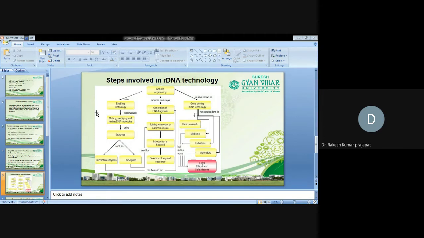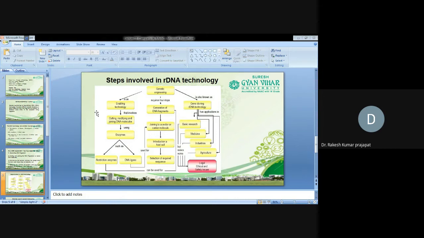Different enzymes are used: for cutting, restriction endonuclease enzyme; for modifying, kinases, phosphatase, likewise. Then for joining, DNA ligase enzyme is used to join the two different fragments of DNA. That is joining individual DNA fragments. Similarly, for RNA, if we want to join two different segments of RNA, we use RNA ligase enzyme.